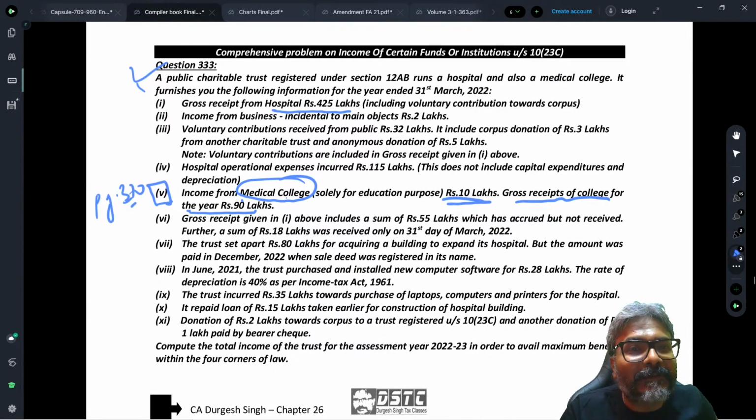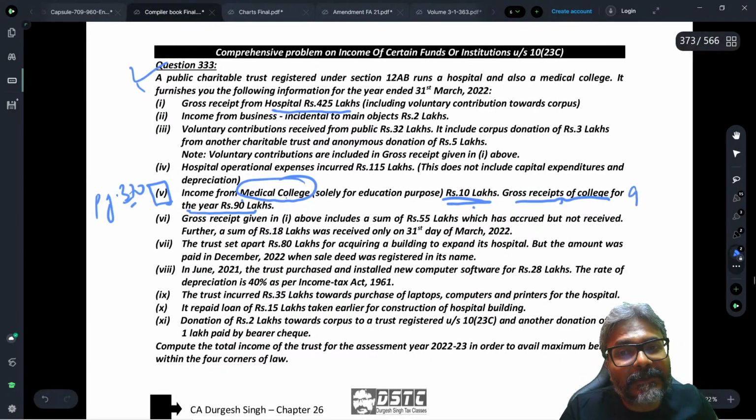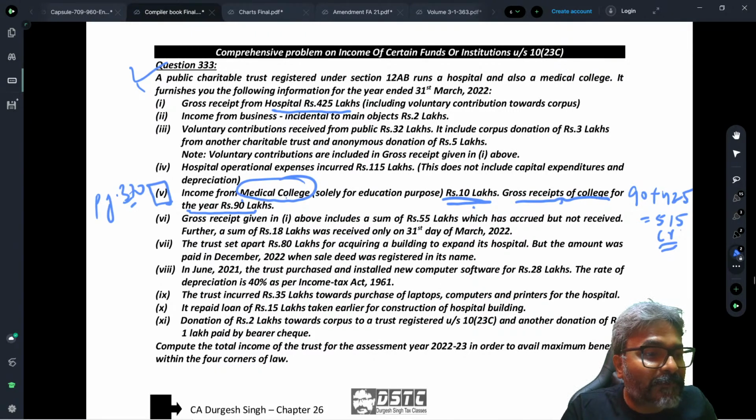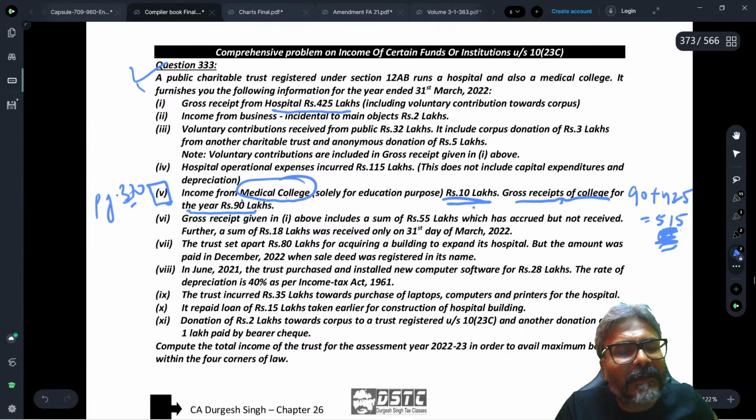Now you tell me the final answer in that case. This is 90 lakhs turnover, and point number 1 is 425 lakhs turnover. So 90 plus 425, students, how much is that? 515 lakhs. So the turnover is 515 lakhs, which means 5 crores and above.